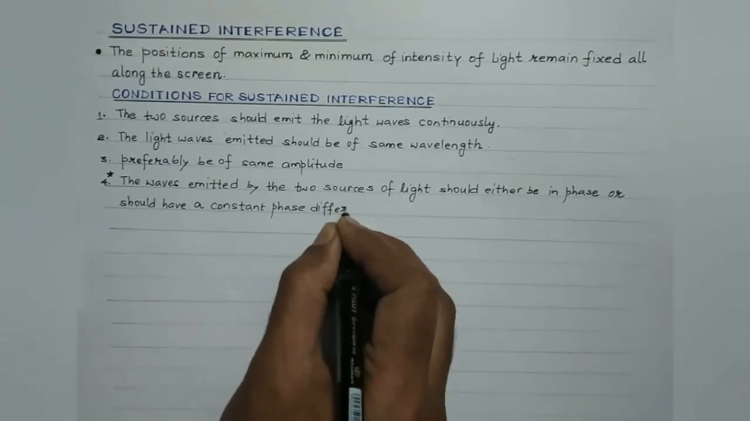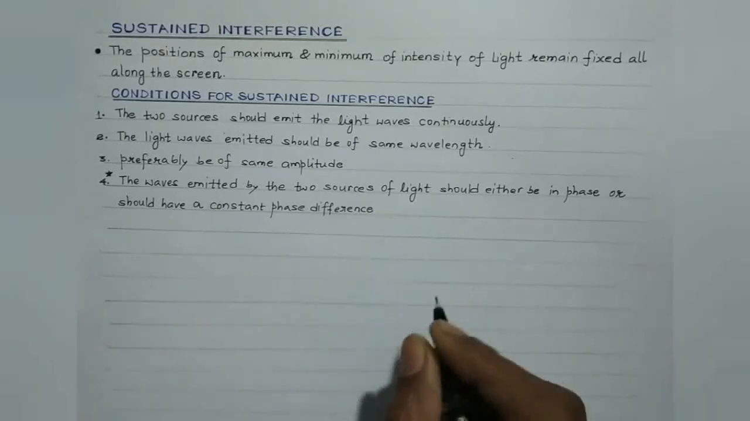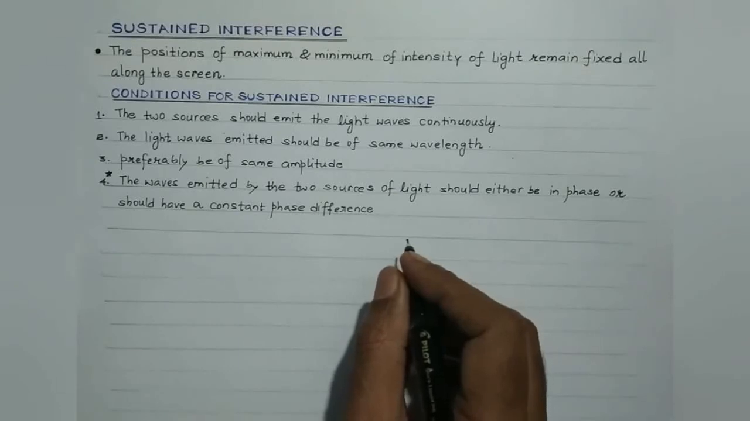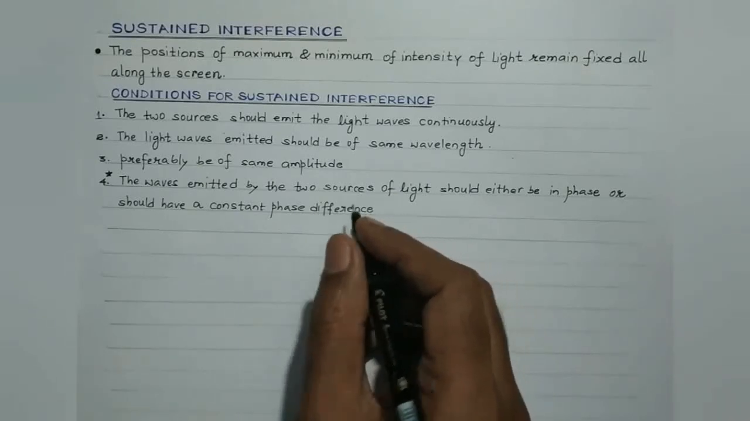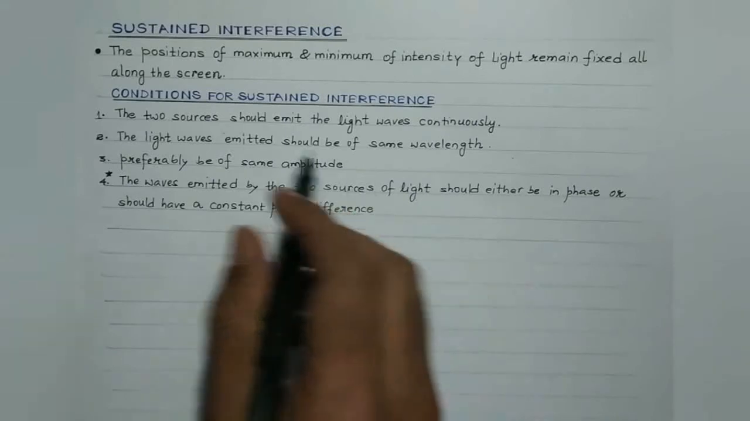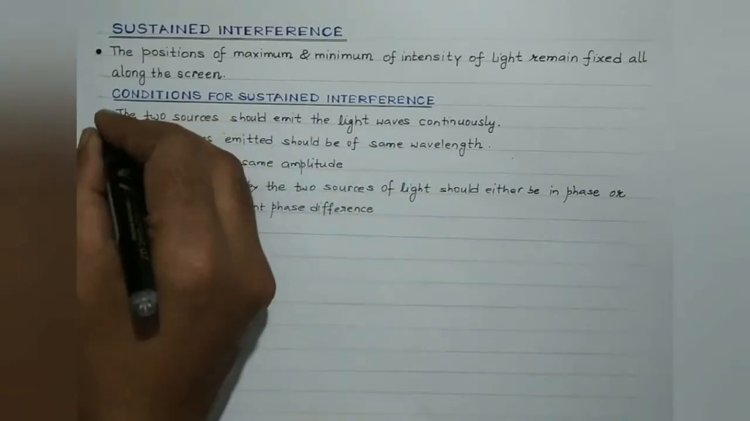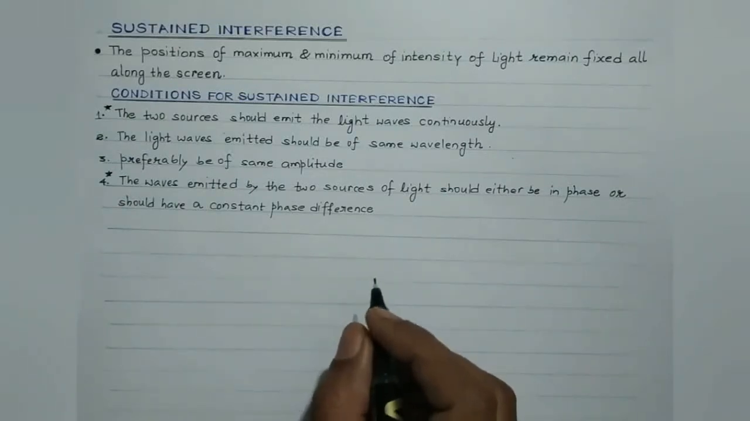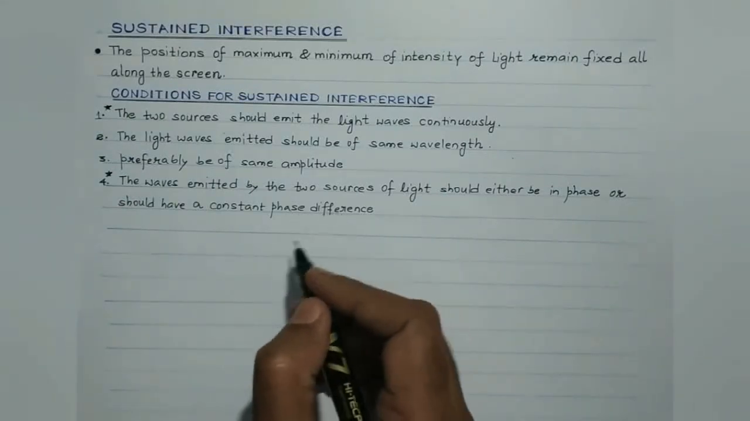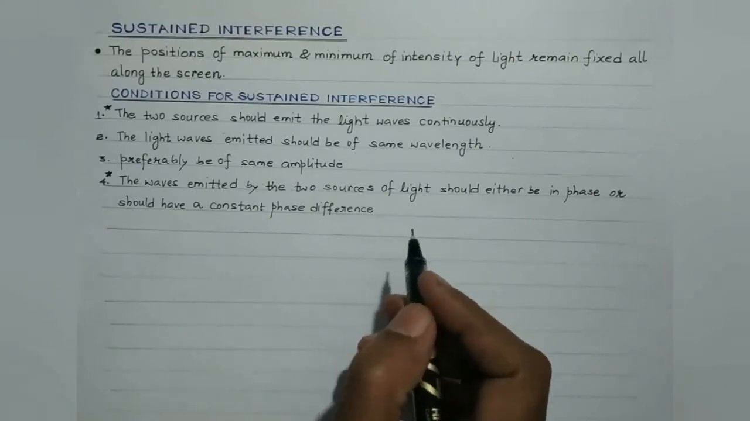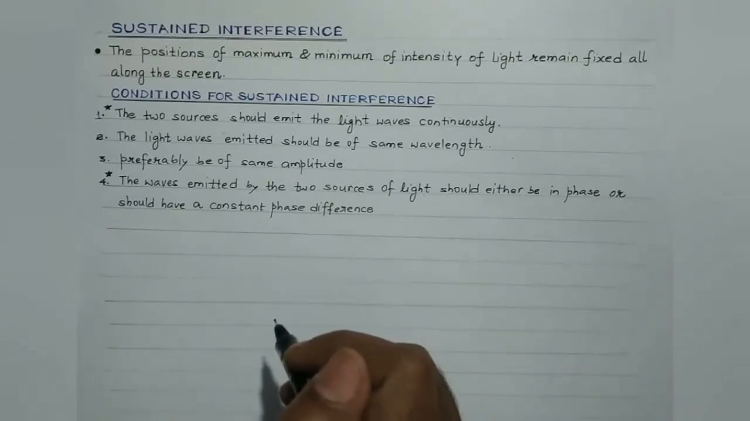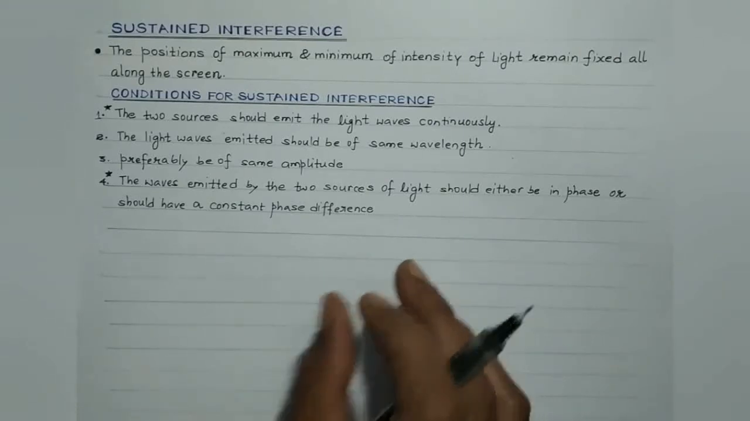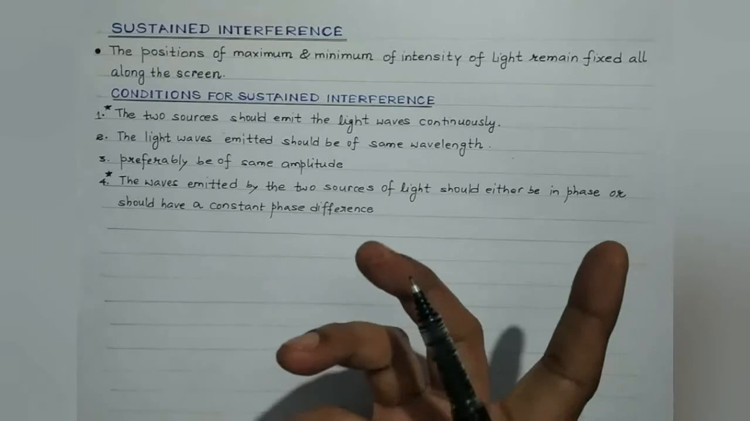So this is the condition which needs to be satisfied so as to obtain sustained interference pattern. Clear, students? Now, as I've told you, by using independent sources of light, one, they cannot emit light waves continuously, and also, the waves emitted by the two independent sources of light do not have a constant phase or constant phase difference.